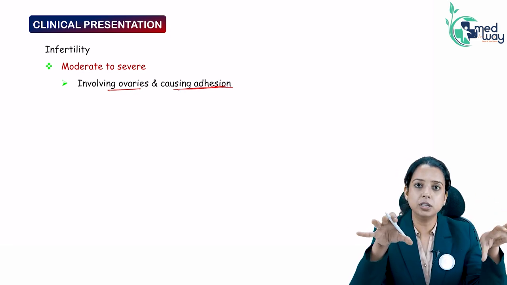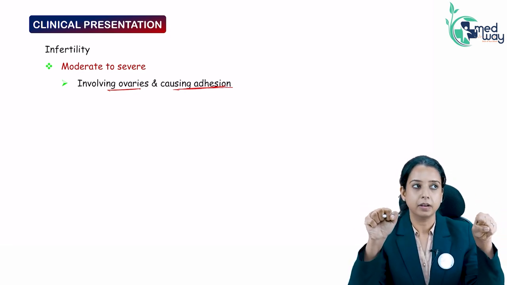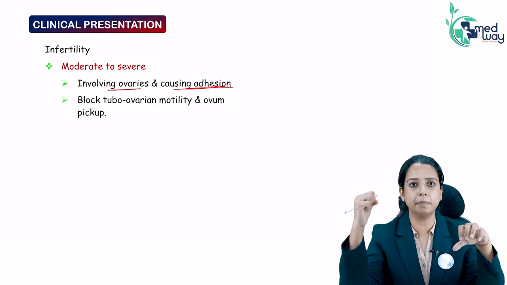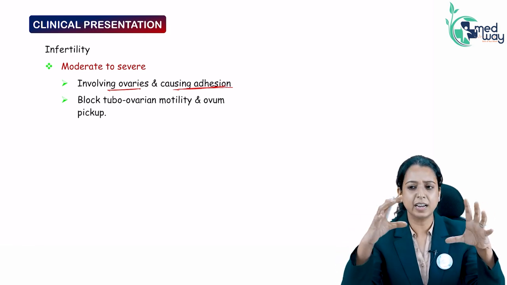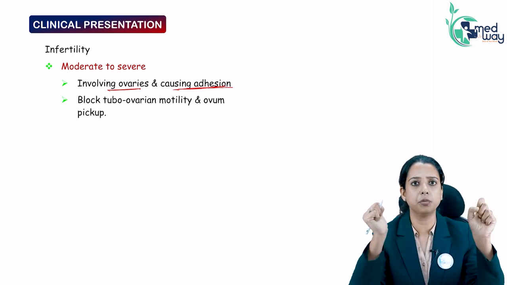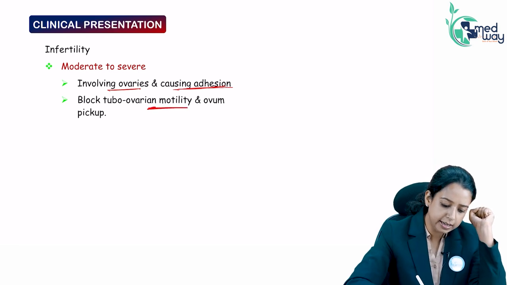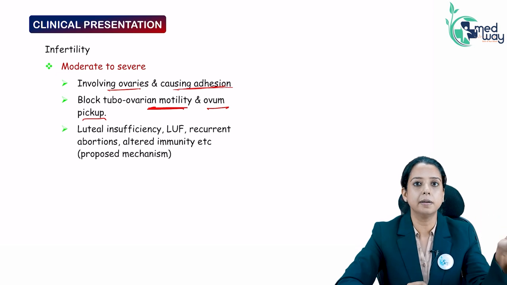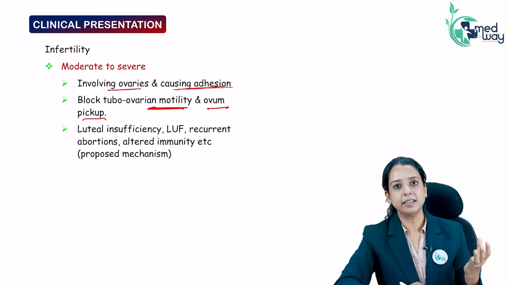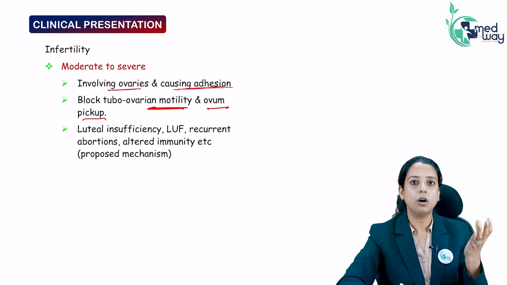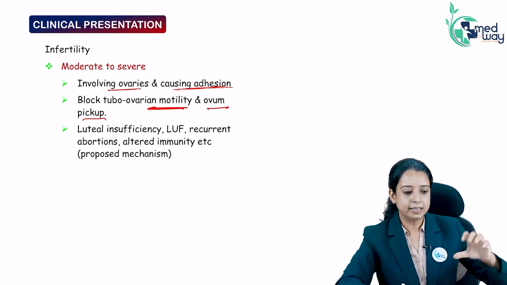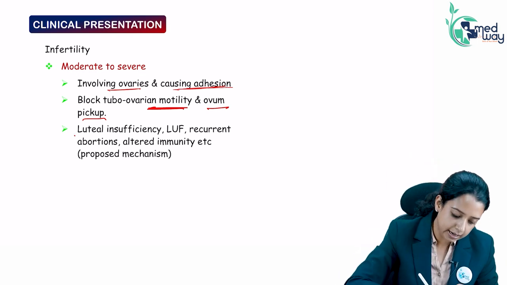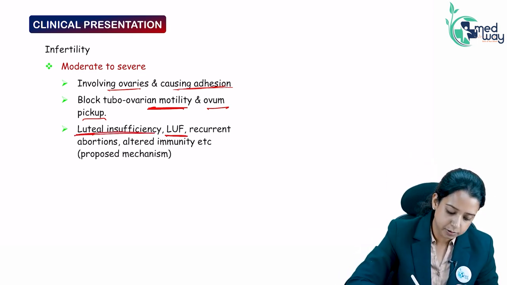Then all the adhesions will make the tubal motility weak. Tubal motility will decrease and as a result ovum pickup by the fimbria will not happen. Because of adhesions, the fimbria might not work properly. So tubal motility is affected, ovum pickup is affected. Something called luteinized unruptured follicle is seen when the patient has so much endometriosis. Somehow the follicle does not rupture. It has reached the Graafian follicle stage, but it will not rupture. It is called luteal insufficiency, luteinized unruptured follicle.